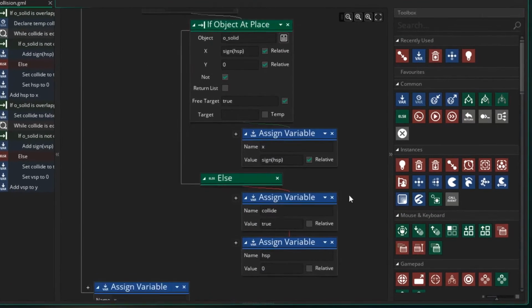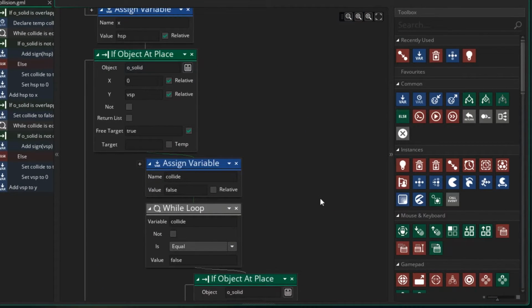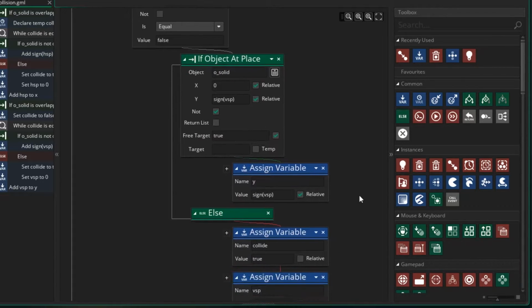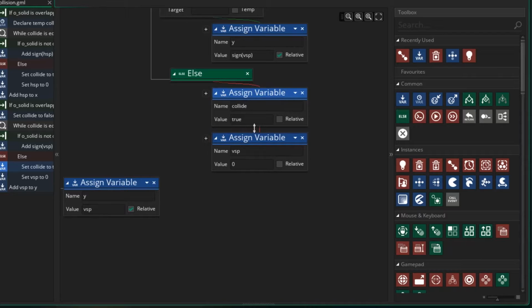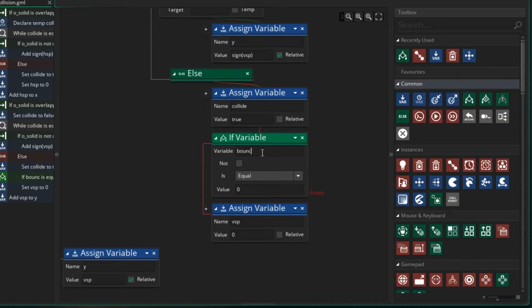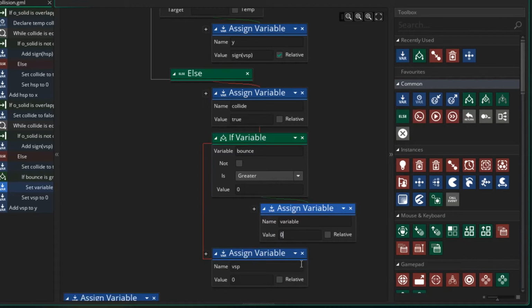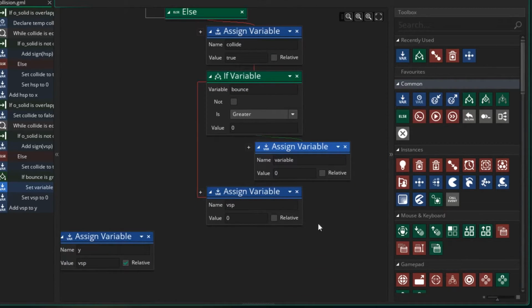Okay, so we need to go look at our vertical check, which happens down here. And we need to see when we are setting our VSP to 0, and that's here. So it's this point here that we want to determine if we should set it to 0 or if we should allow the object to bounce. So right after we set our collide to be true, I'm going to have a check in here. And we're going to say if our bounce variable is greater than 0. So if our object still has bounces left, then what we want to do is not set VSP to 0. We don't want to stop the object moving vertically down.